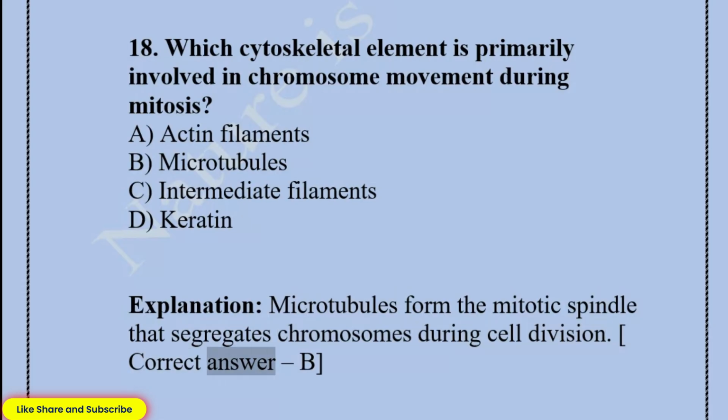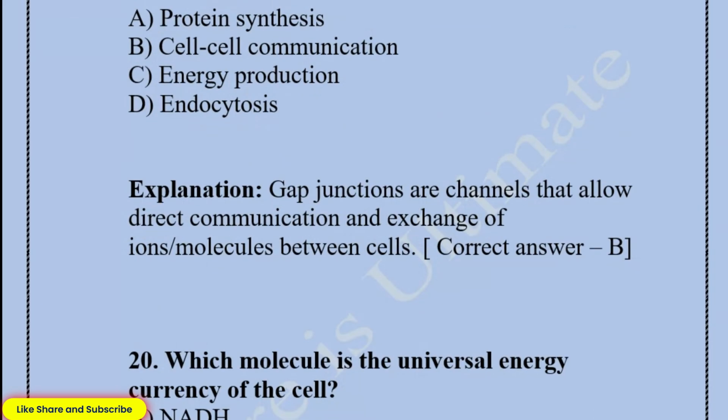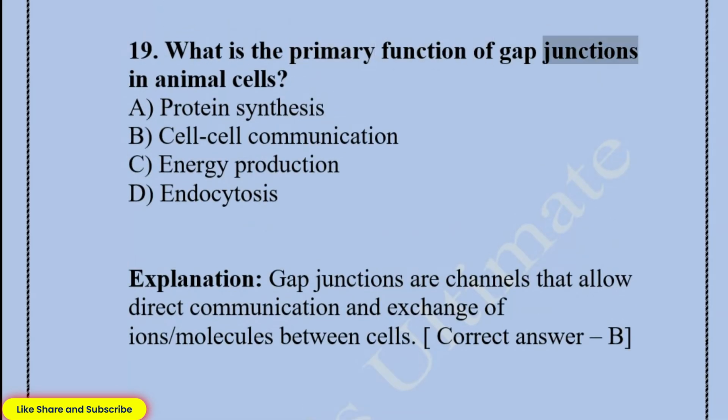Correct answer, B. 19. What is the primary function of gap junctions in animal cells? A. Protein synthesis. B. Cell-cell communication. C. Energy production. D. Endocytosis. Explanation: gap junctions are channels that allow direct communication and exchange of ions and molecules between cells.